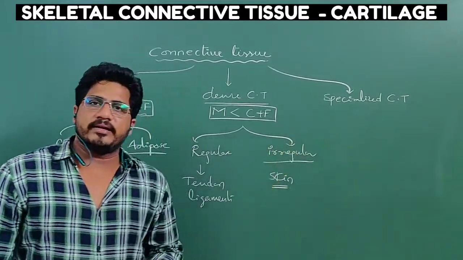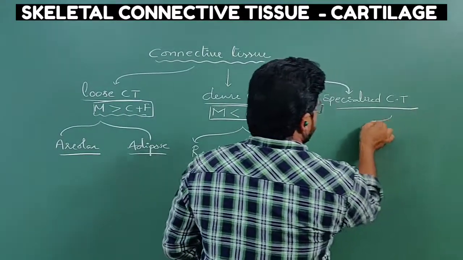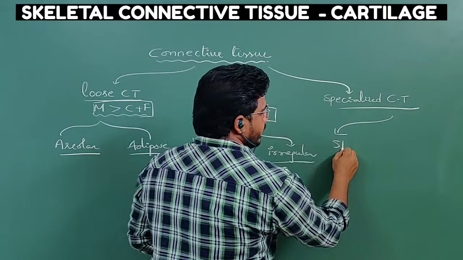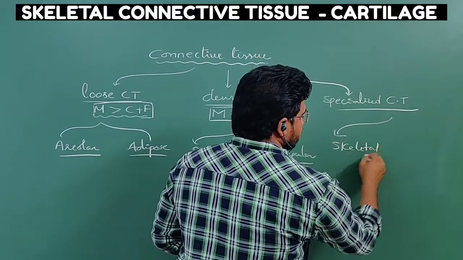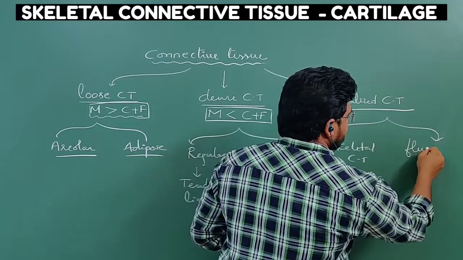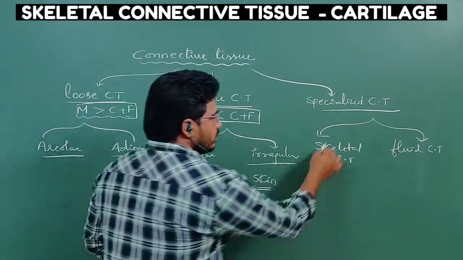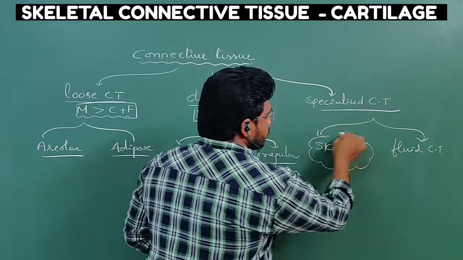Now, on the other hand, specialized connective tissue is present. The specialized connective tissue is of two types. One is skeletal connective tissue and the other one is fluid connective tissue. Today's class is about skeletal connective tissue.